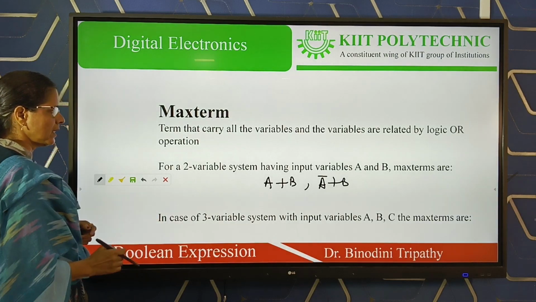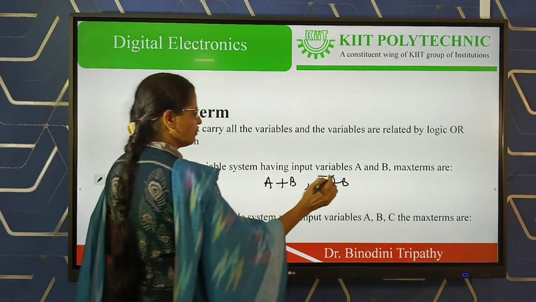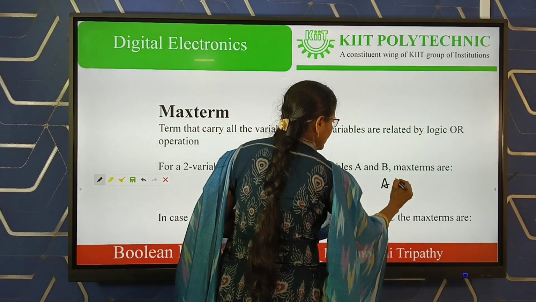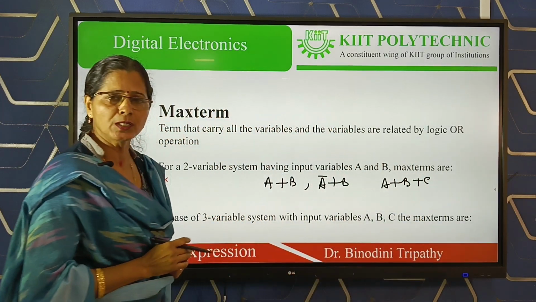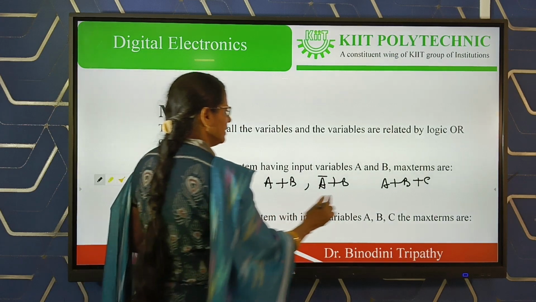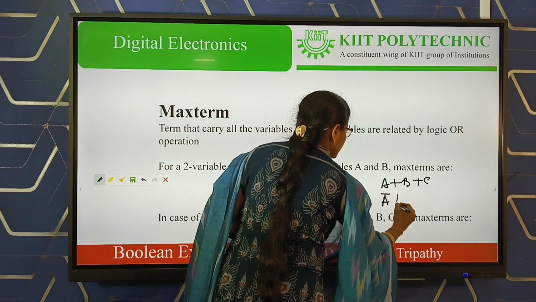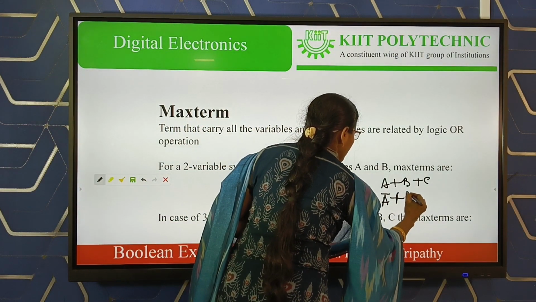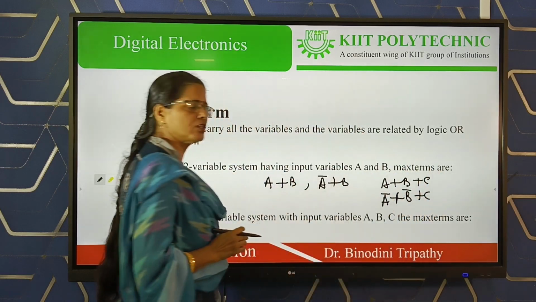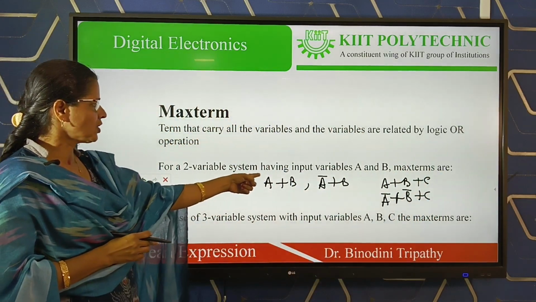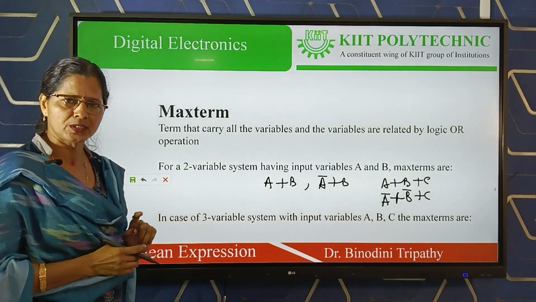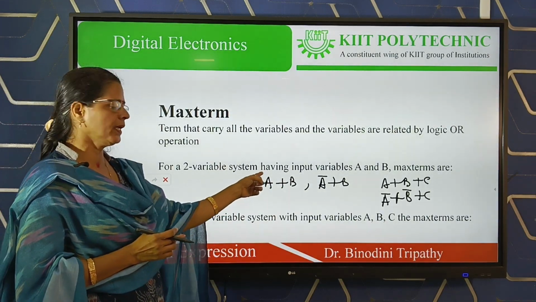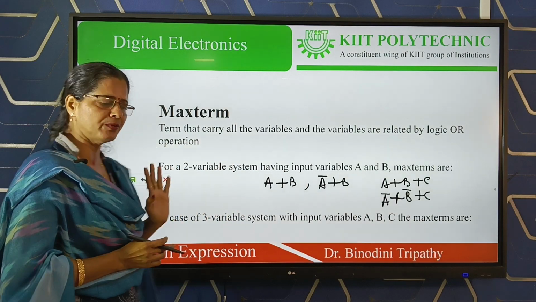Similarly, if we consider the three variable case, a plus b plus c is a maxterm. A bar plus b bar plus c is also a maxterm. The maxterm is the sum term. It consists of the sum of the input variables, and the input variables may be either in direct form or in complemented form.